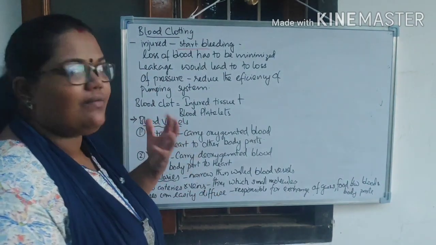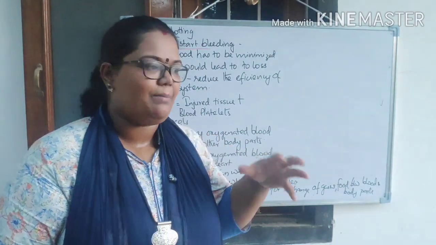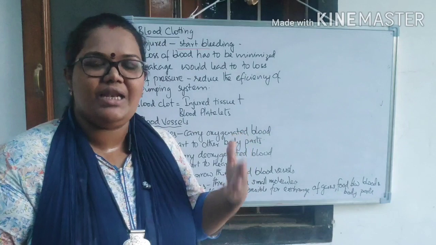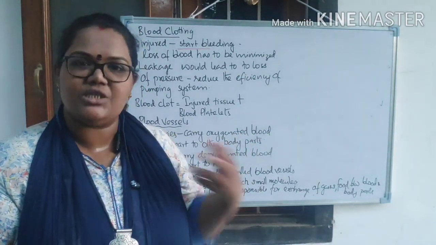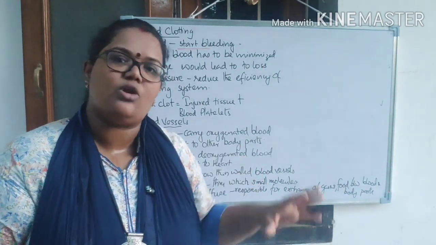So what will we do? You can easily understand: if a motor is pumping water through a pipe, and in between any leakage comes, the pumping pressure is lost, so pumping becomes very slow.